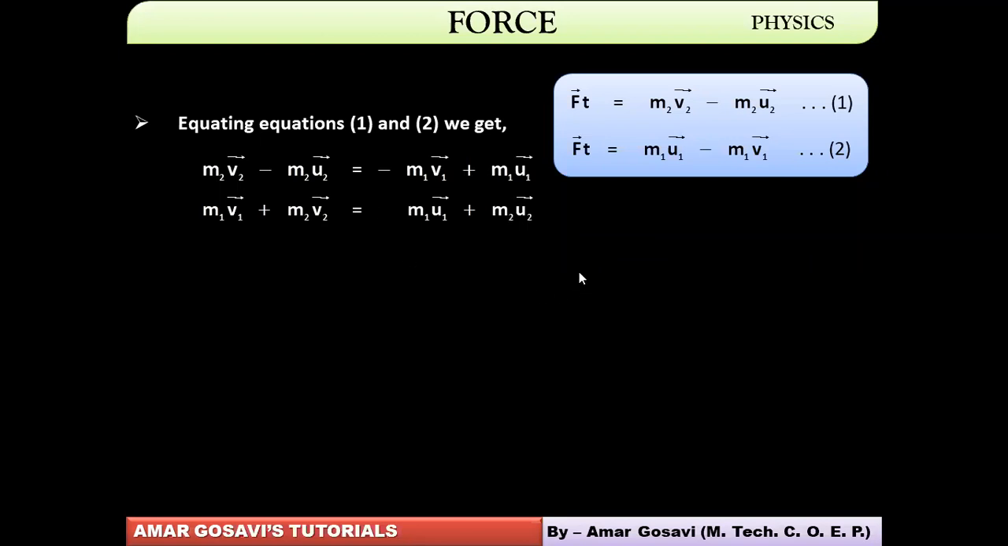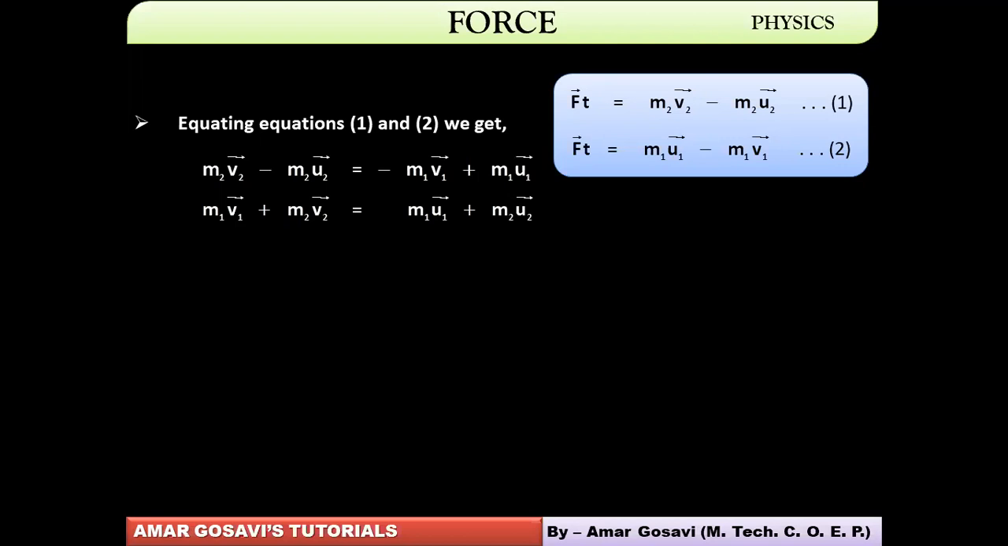What does this mean? m1 u1 plus m2 u2 means the initial momentum before collision of the system. What is this meaning? m1 v1 plus m2 v2, it's the final momentum of the system after collision. So there was no external force acting.